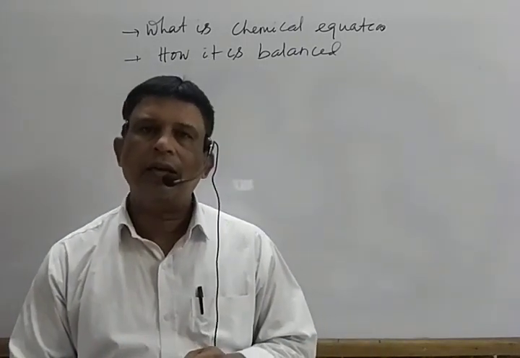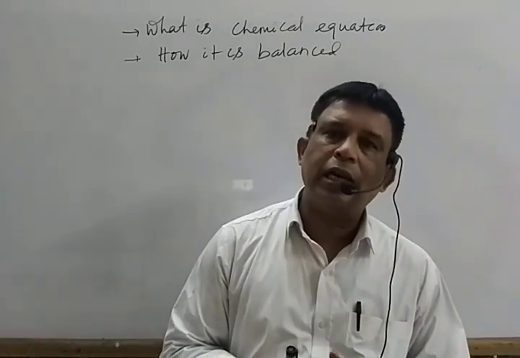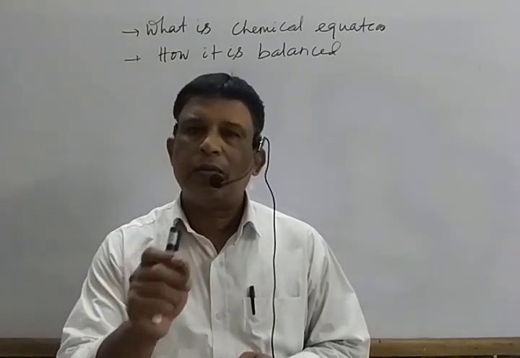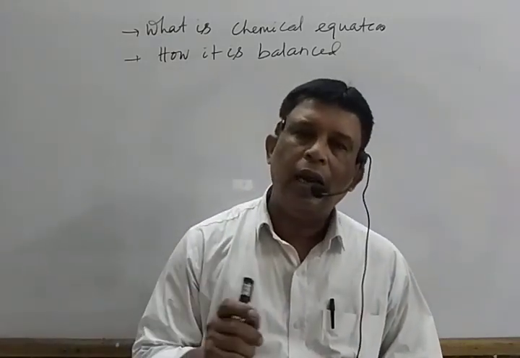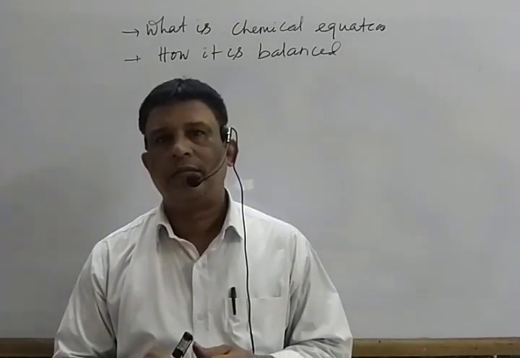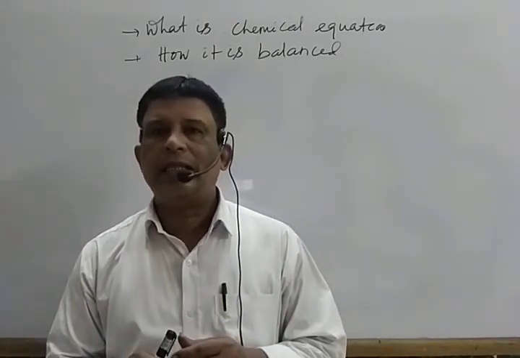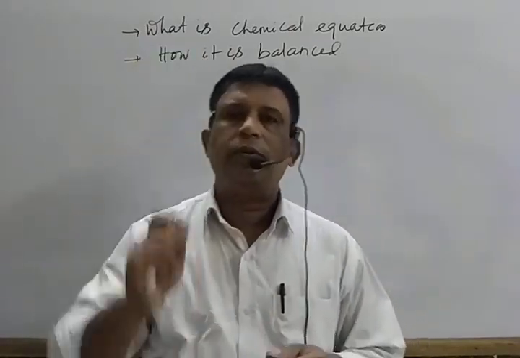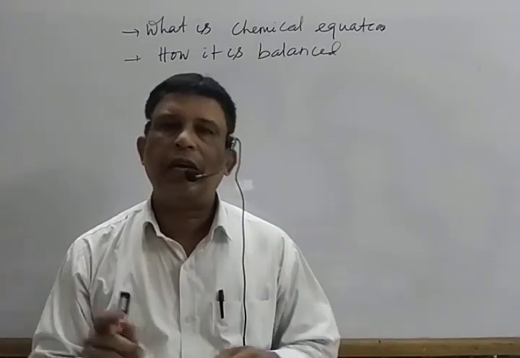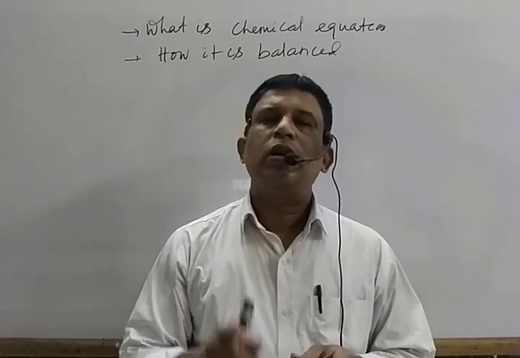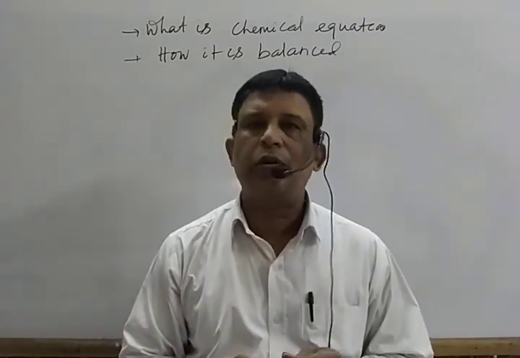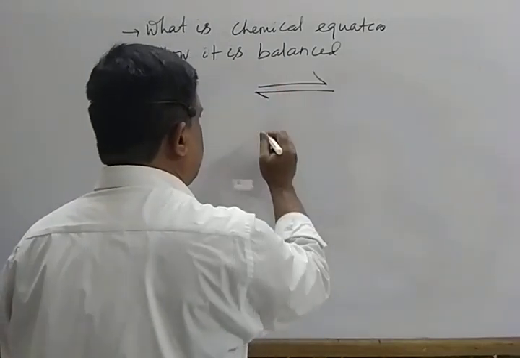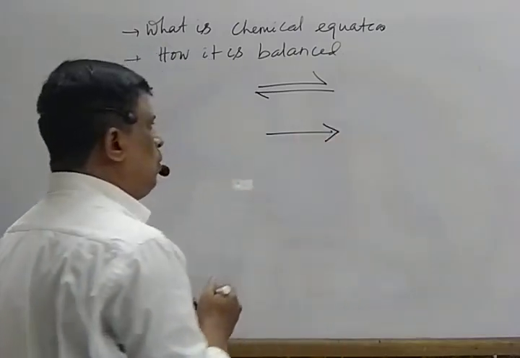Again, the different phases of the reactant and product we also mention by giving symbols. If it is solid, we write S, liquid L, gas G. And also, if precipitate is there, then we put arrow mark down. If gas is there, put arrow mark up. Again, reactions are of two types. One is a reversible reaction, one is not reversible or irreversible reaction. In case of reversible reaction, we write half-headed arrows on both sides. If not reversible, only one side arrow mark.